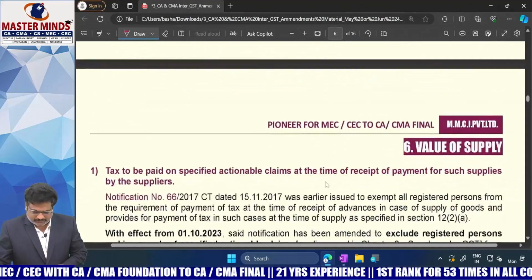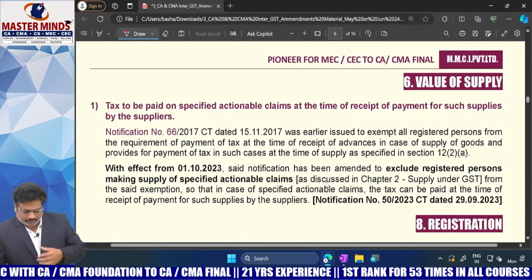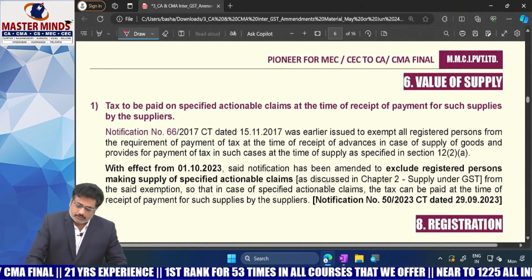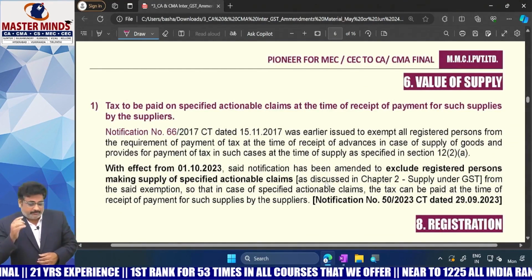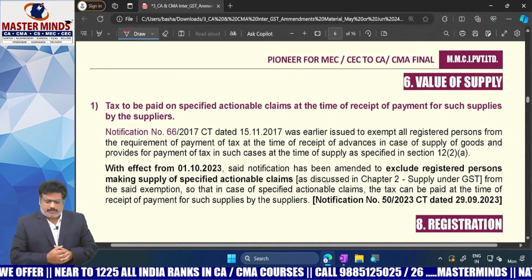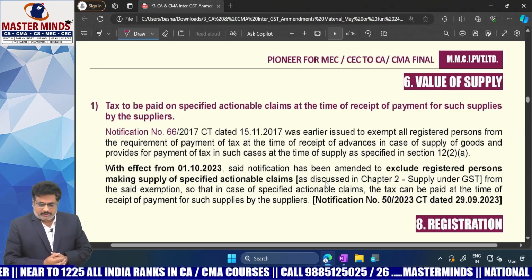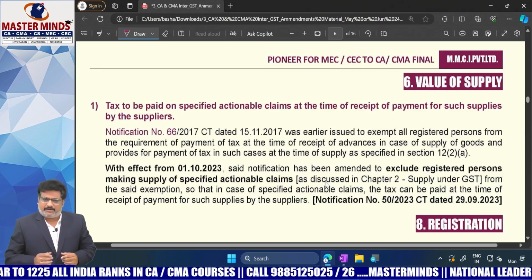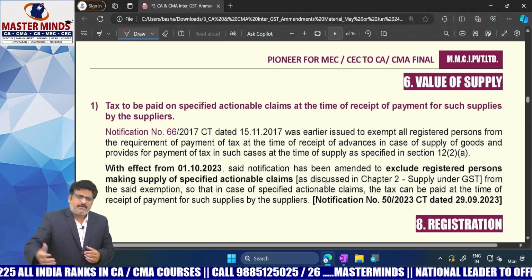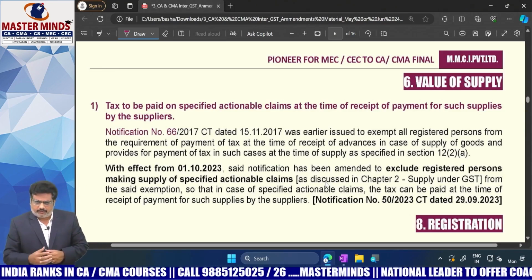As simple as that. The next one is value of supply. With respect to this, previously, if you observe, practically this amendment is there in time of supply, but the chapter remains the same, time and value of supply.